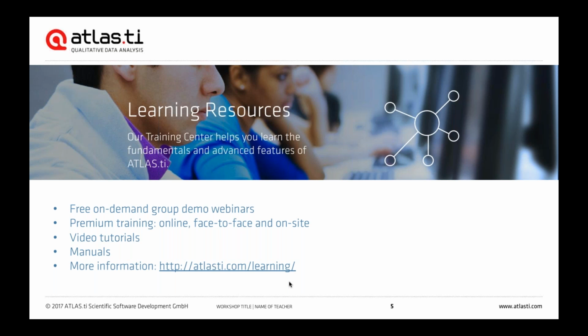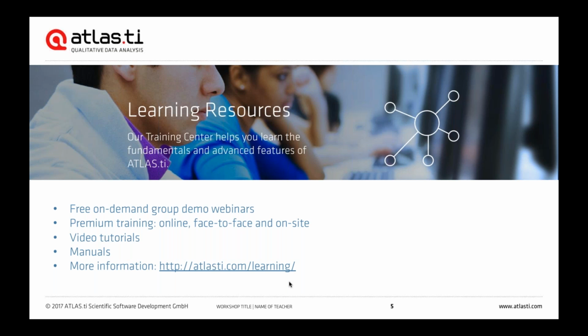If you want to learn ATLAS.ti in even more depth, you could always attend one of our premium trainings. So we offer these in online and face-to-face formats, and we go into much more depth with ATLAS.ti, and we also look at concepts from qualitative methodology and how our methodology can inform our use of the software. Upon completing any of our premium trainings, you'll also receive an official ATLAS.ti certificate.